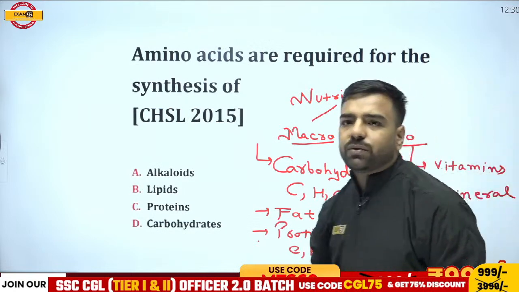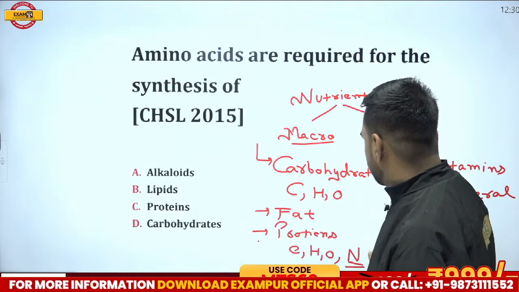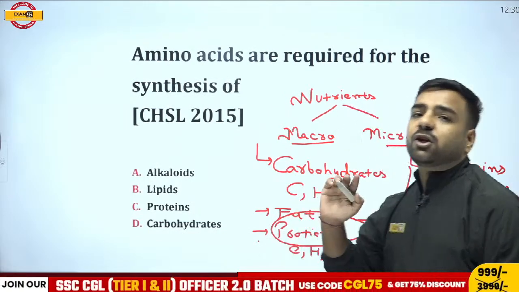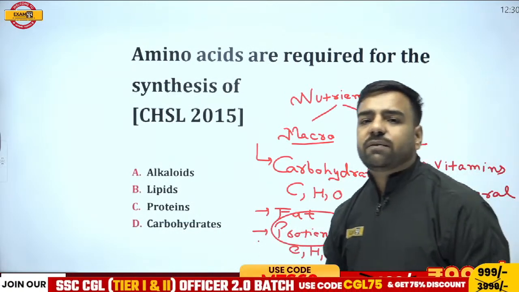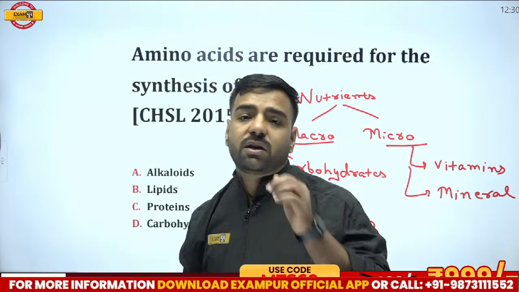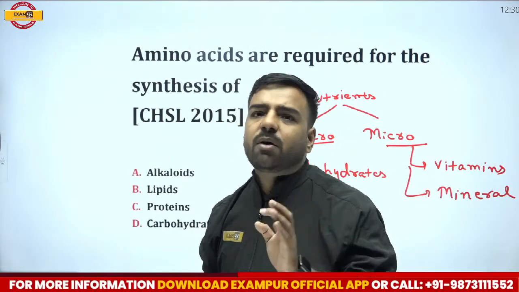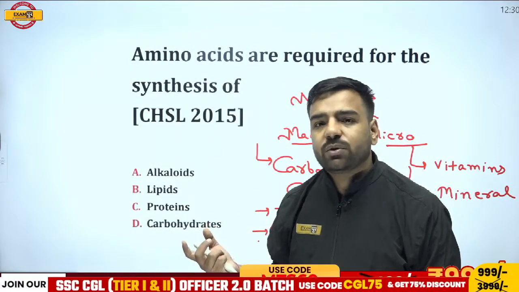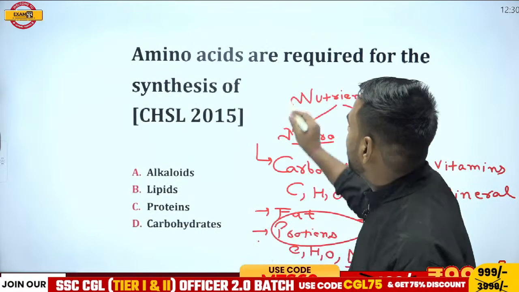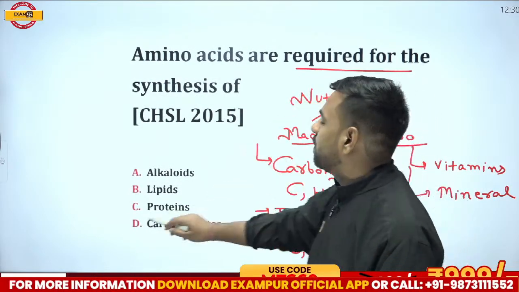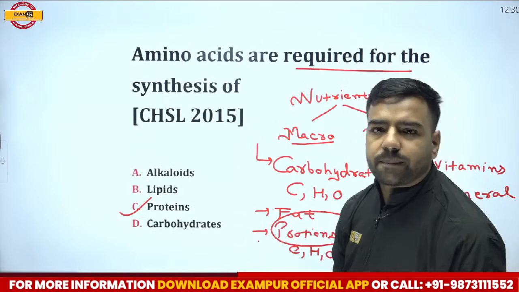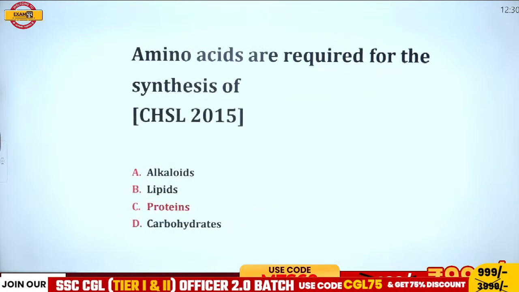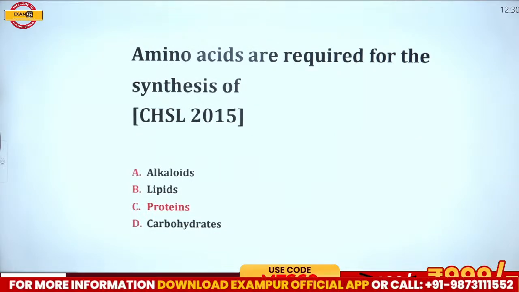Now, if I talk about these nutrients, remember, one of the nutrients is protein. If I talk about the building block of the body, what's that? That is protein. So for the synthesis of protein, you require amino acids. So what is the question? The question is, amino acids are required for the synthesis of what? So obviously the answer is going to be protein. Got my point? And what is protein? It is actually a nutrient. So option number C was the correct answer. This was from CHSL.